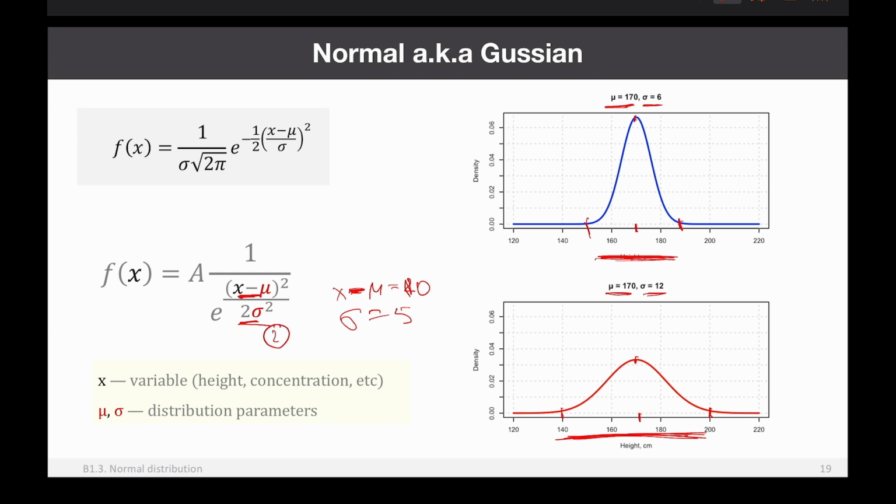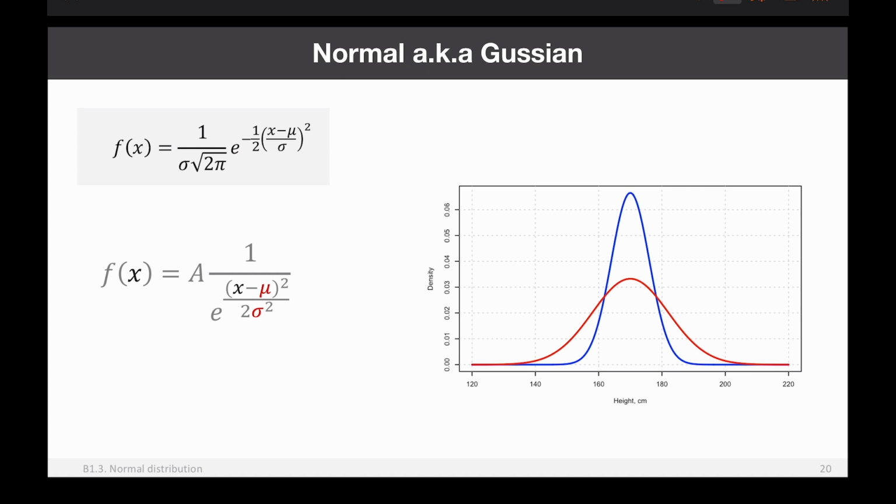But if sigma is 10, then this ratio will be 1, right? So you kind of change the density. You compensate this distance between x and mu by setting sigma a little bit larger. So sigma is a measure of variability of your values. The larger sigma is, the larger the variability is. So it means that it's likely that values can go far from mu.